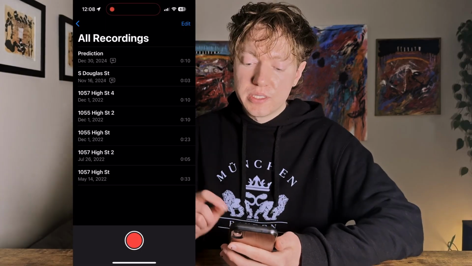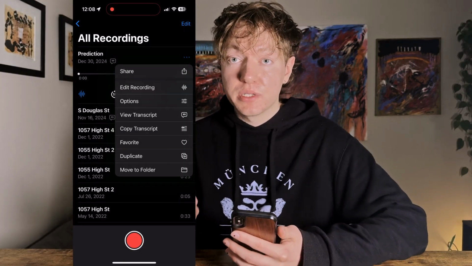Now, this method is stupidly easy and no one knows about it. We'll see how long that stays to be the case, but as of now, this will fool people completely. In the latest iOS update, you can actually just replace the audio inside a voice memo innately within the voice memo app. So if you go into your voice memos, you're going to see the little 3 dots next to any particular recording.